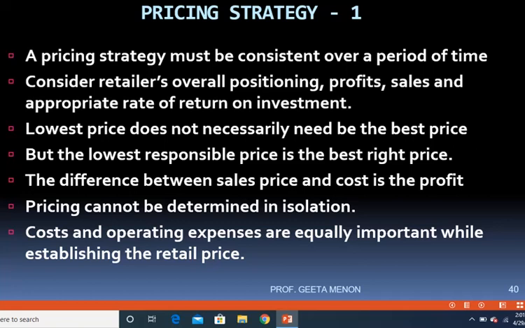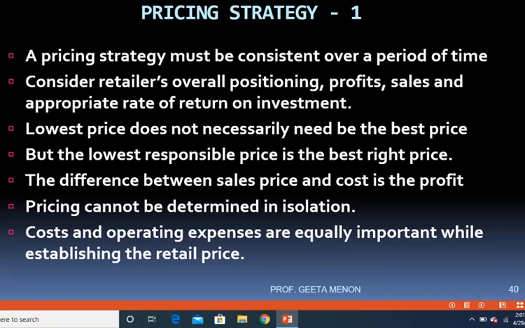Just because you price your goods at the lowest price, that does not mean that that is the best price, but the lowest responsible price, that is, you have taken into consideration your constraints, you have taken into consideration the buyer's problem. After taking all this into consideration, if you have taken the lowest responsible price, then that is the best right price for your product. The difference between sales price and cost price is the profit. We all know that, we have studied this in maths. Selling price minus cost price is equal to profit.